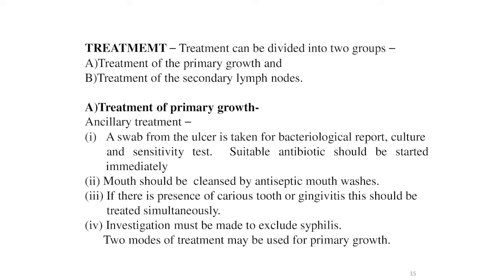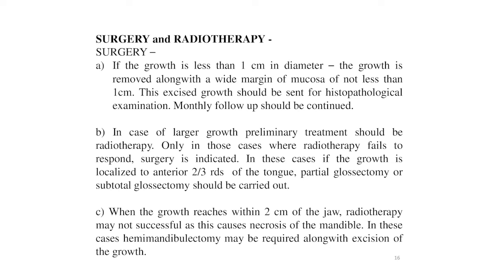Two modes of treatment may be used for primary growth: surgery and radiotherapy. First is surgery. If the growth is less than 1 cm in diameter, the growth is removed along with a wide margin of mucosa of not less than 1 cm. This excised growth should be sent for histopathological examination. Monthly follow-up should be continued.